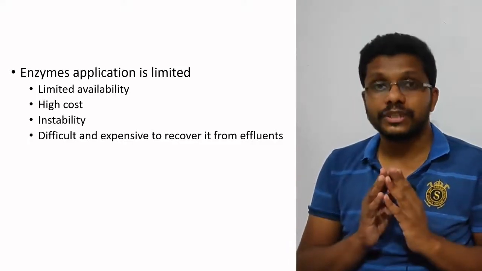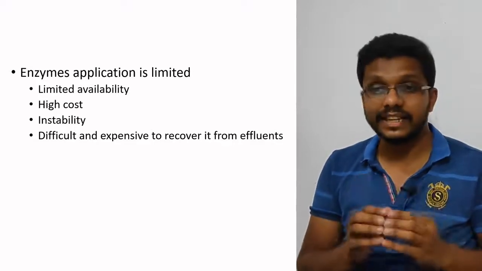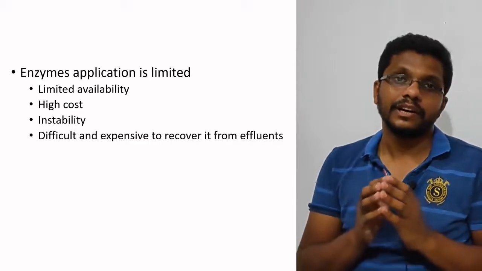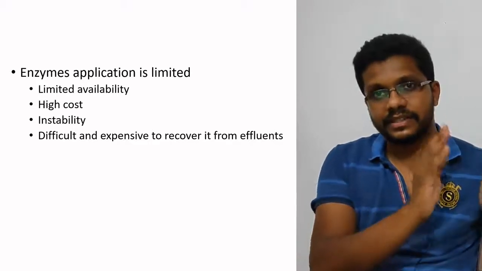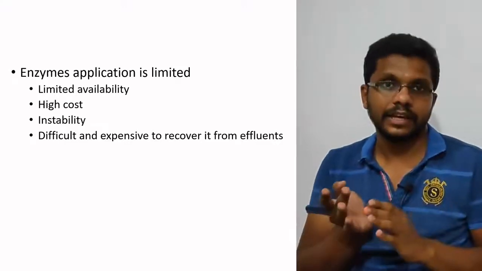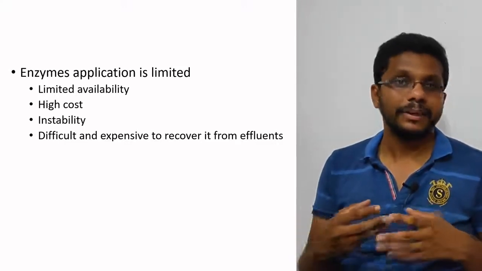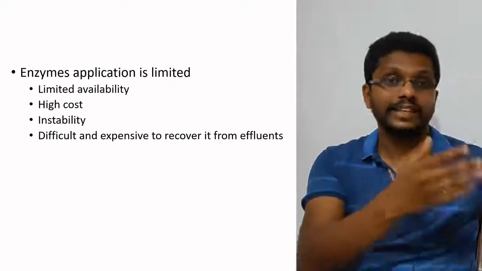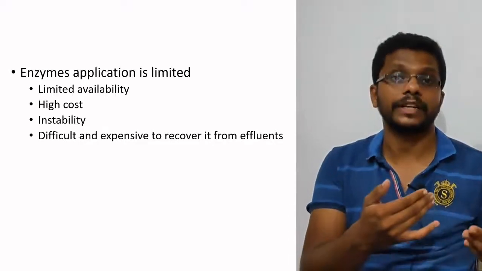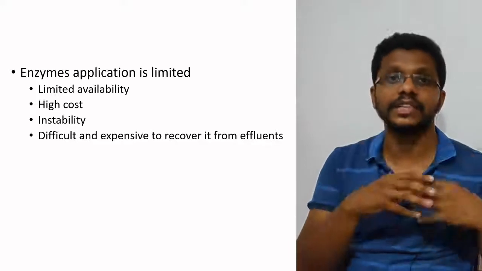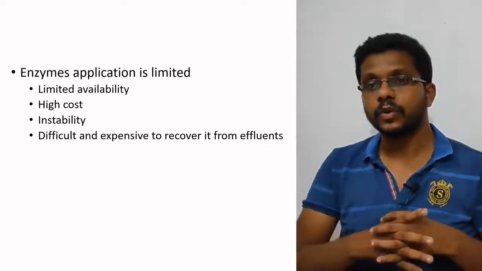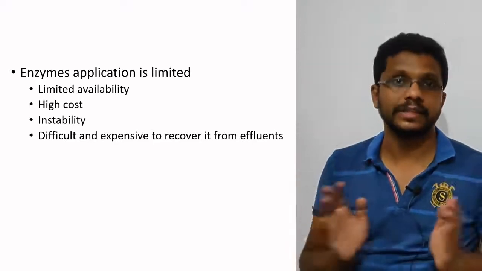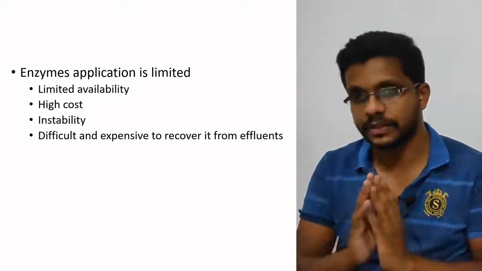And finally, the most important limitation of enzyme application is that it is difficult and expensive to recover the enzyme from the effluent. Once the reaction is over, when the enzyme has converted the reactants into products, we need to get our enzymes back. But it is difficult to isolate the enzyme. Enzymes are proteins, so we need to run different procedures for the purification of the protein to separate our biocatalyst from the reactants and the products. So these are the main limitations which limit the wide use of enzymes in bioprocess and other chemical process industries.